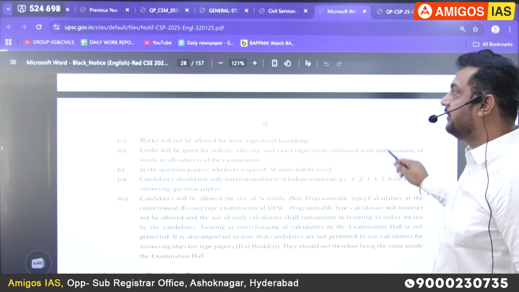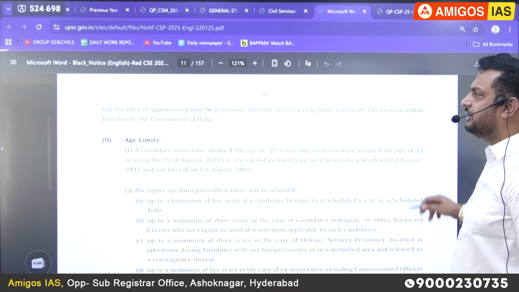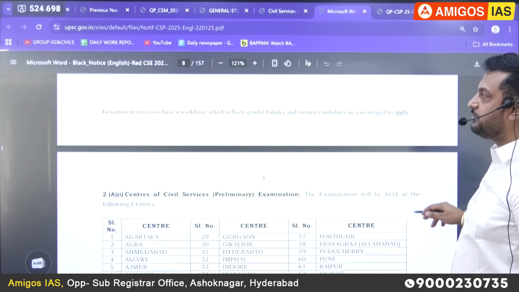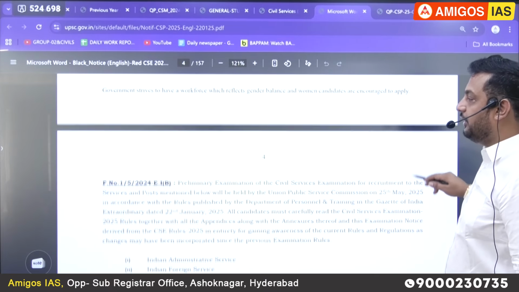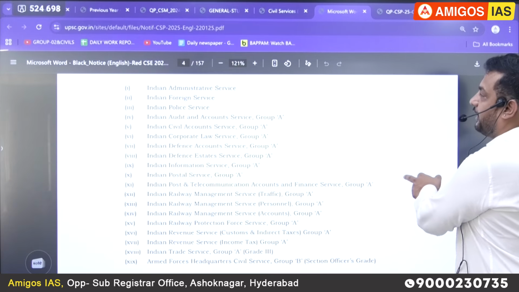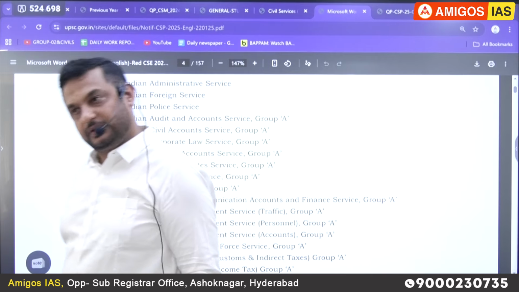This is the notification. Always you should have this. This is the original copy of this year's notification, and whenever UPSC gives the notification, please download and check it out. You are going to write the civil service examination for all these services.